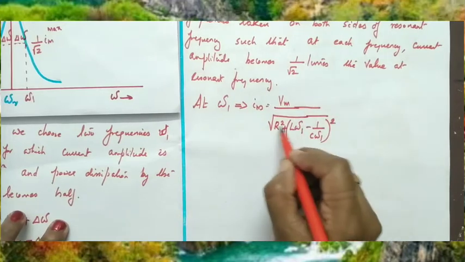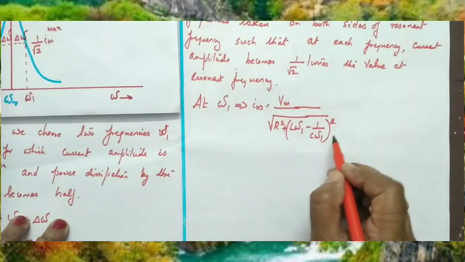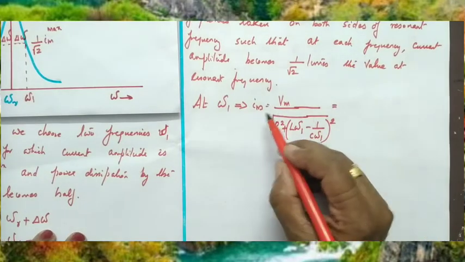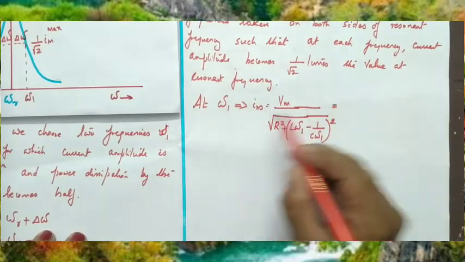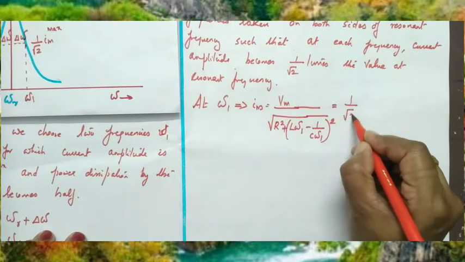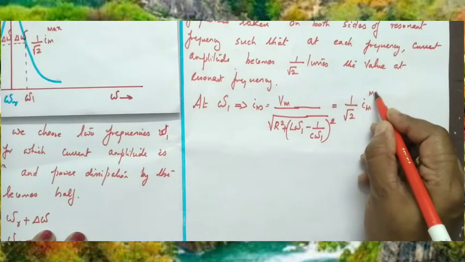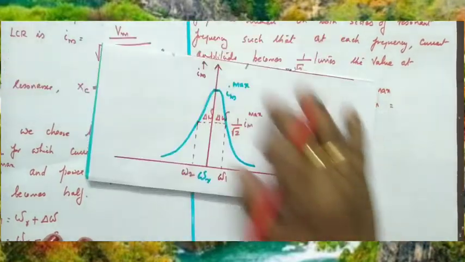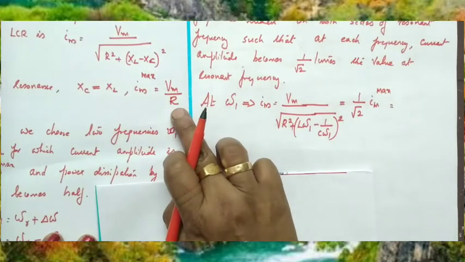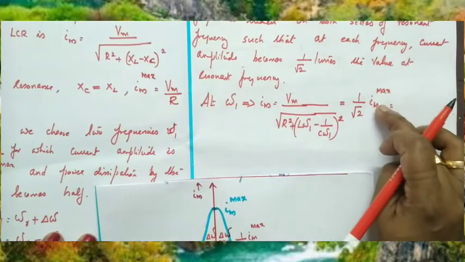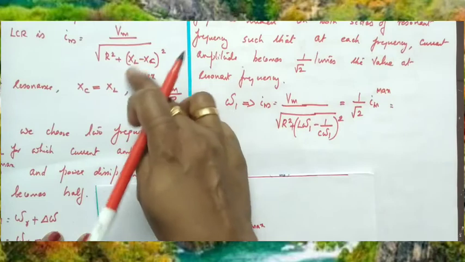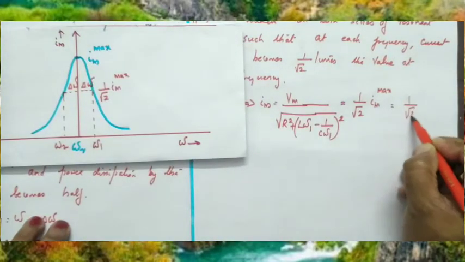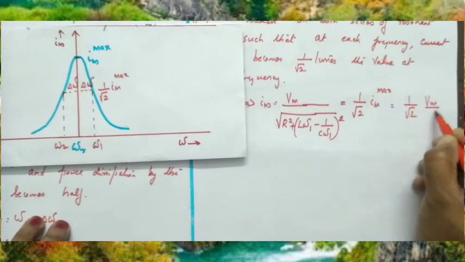So, Im is Vm divided by root of R square plus L omega 1 minus 1 by C omega 1 the whole square, is equal to, and already we had discussed at omega 1 what is the current, 1 by root 2 Im max. Clear? What is Im max? Im max is equal to Vm divided by R. Im max is the maximum current amplitude at resonance, and we know that Im max is equal to Vm by R. We can substitute that 1 by root 2 into Im max is Vm divided by R.